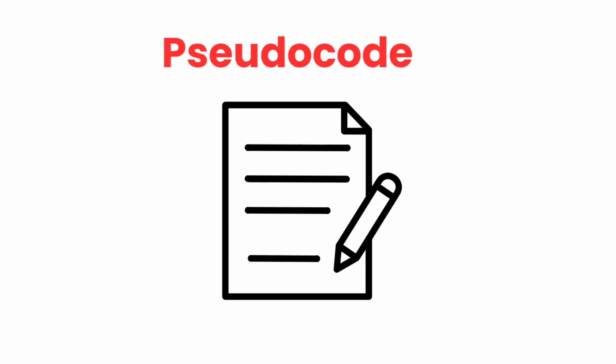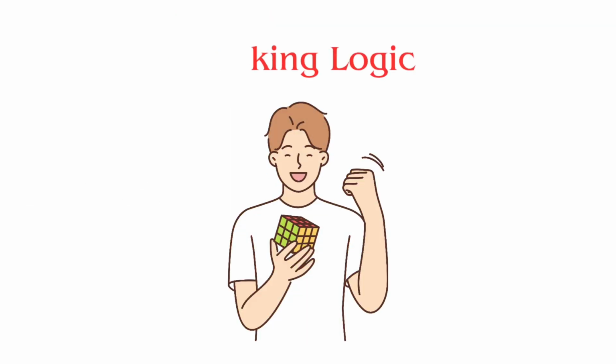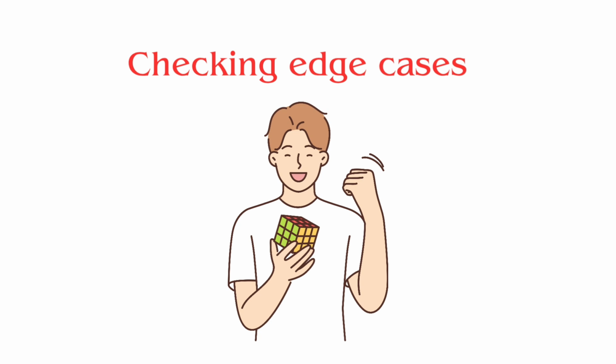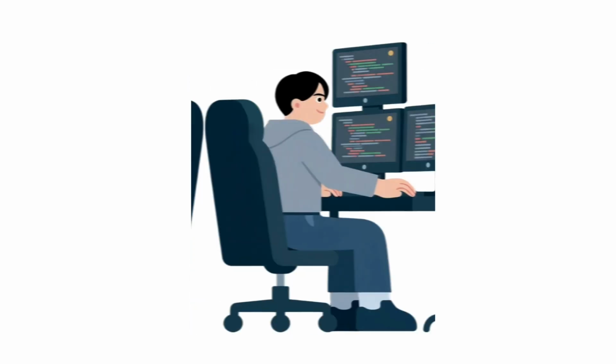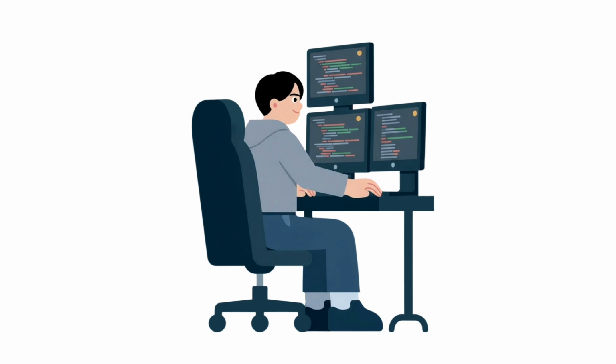Before jumping into writing actual code, write pseudocode. Check your loops, your conditions, and your test cases. Ask yourself, does this logic solve the problem? Are there any edge cases? Writing pseudocode first helps you understand the flow and catch mistakes early. It's a habit that all top competitive programmers follow.